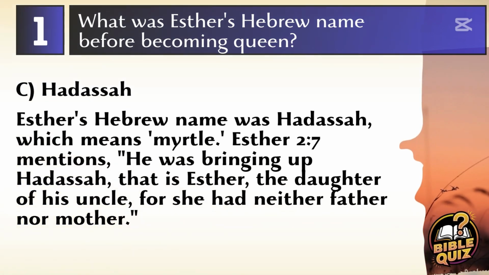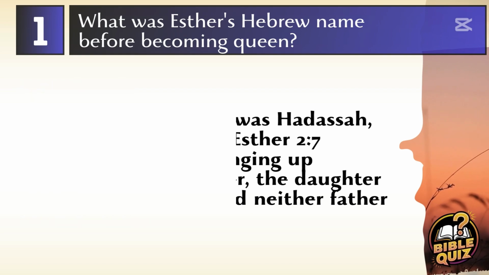Answer C. Hadassah. Esther's Hebrew name was Hadassah, which means myrtle. Esther 2:7 mentions, he was bringing up Hadassah, that is Esther, the daughter of his uncle, for she had neither father nor mother.